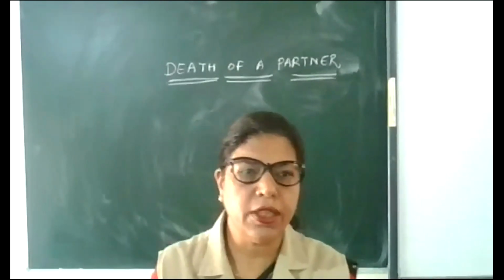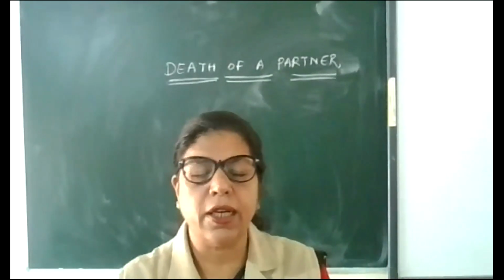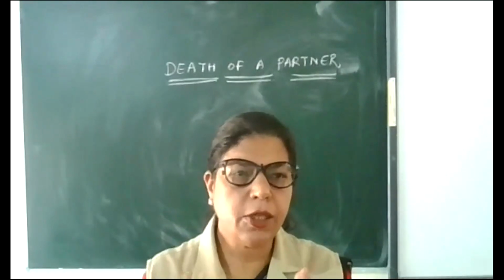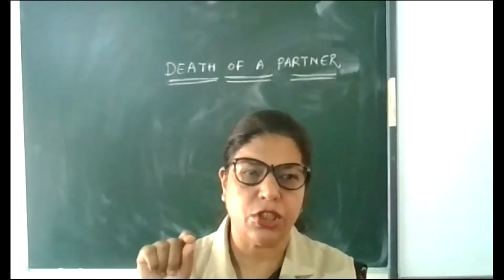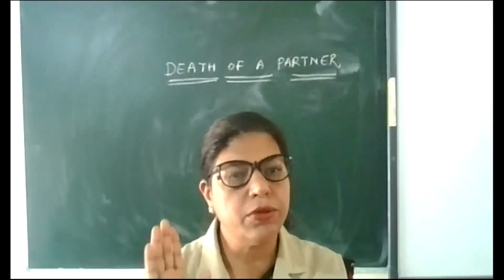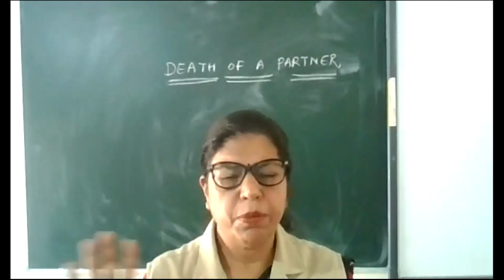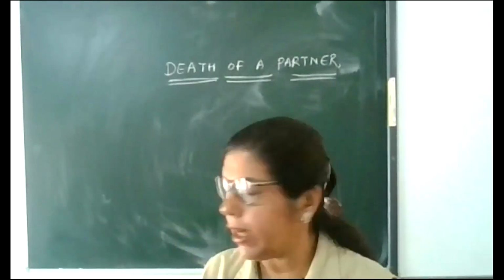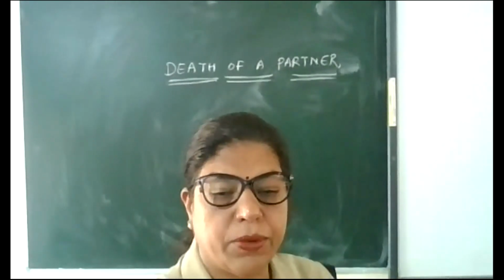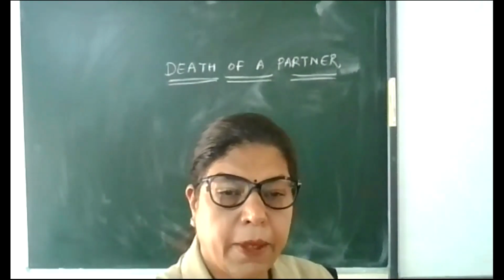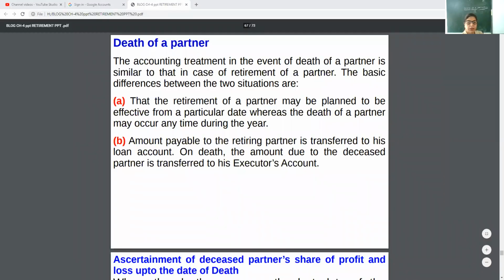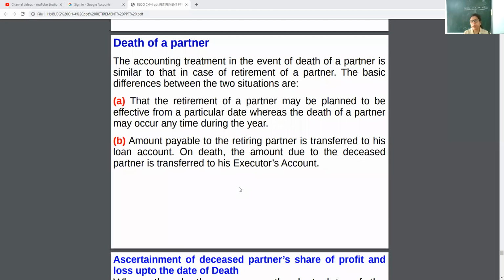In class 12th accountancy, today we are going to start a new topic, that is death of a partner. This year, the CBSE reduced some part from this topic, like executor's account, settlement of loan, and many things they have reduced. But the basic conceptual clarity we should have. So today I am going to explain you those basic terms, and I'm sure you will all find it easy to get.